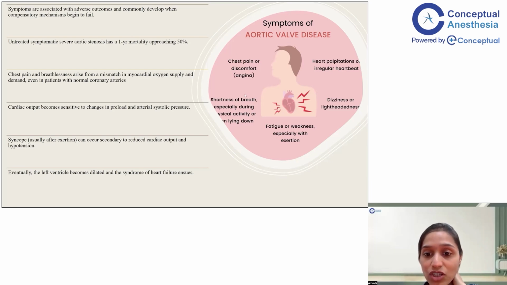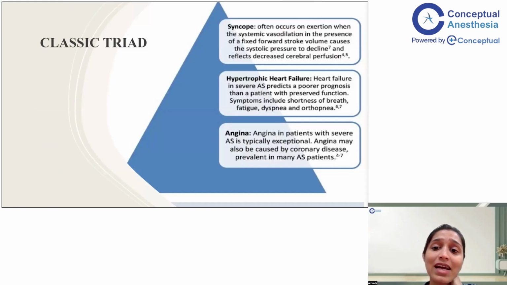So we have covered angina, we've covered dyspnea. Palpitations or irregular heartbeat is because of your enlarged LA, which goes into atrial fibrillation. The dizziness or lightheadedness is just syncope, basically, when the heart cannot compensate for the required increased cardiac output. And fatigue or weakness, especially with exertion, is again inability to compensate. So this is your classical triad: syncope, angina, and dyspnea.